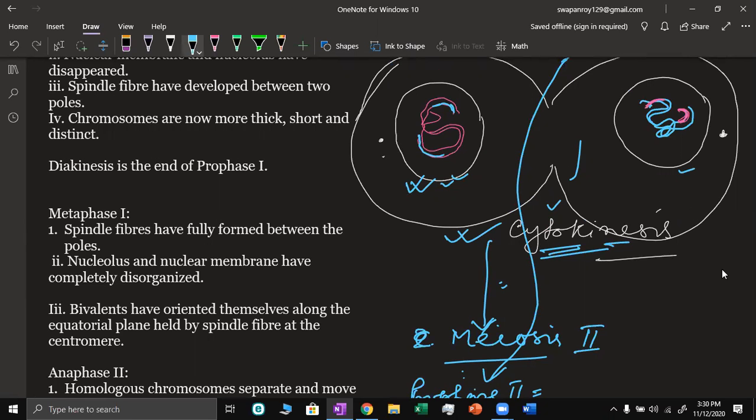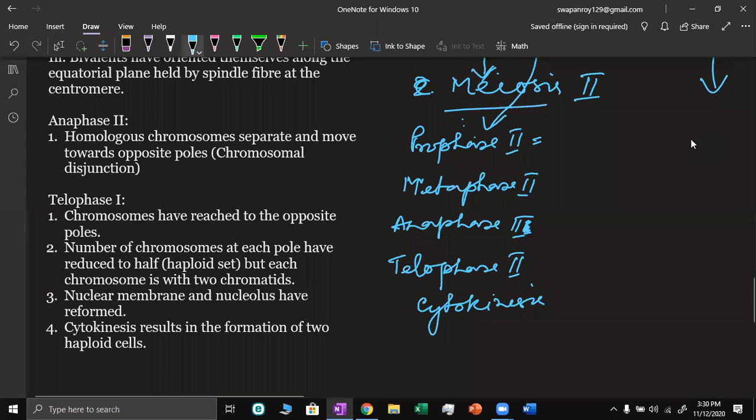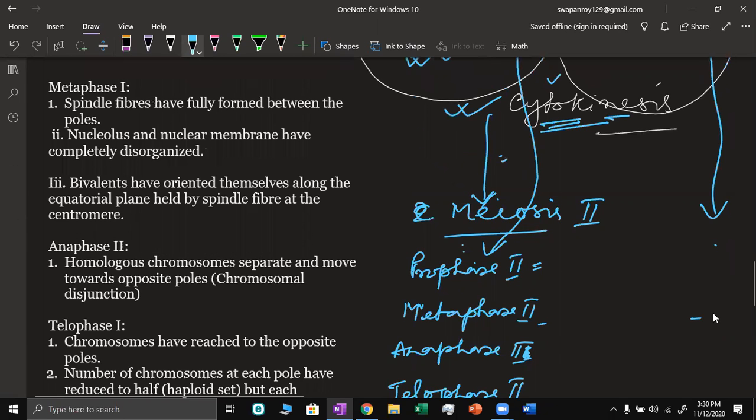This one also separately will divide. Prophase 2, then metaphase 2, anaphase 2, telophase 2, and then cytokinesis.